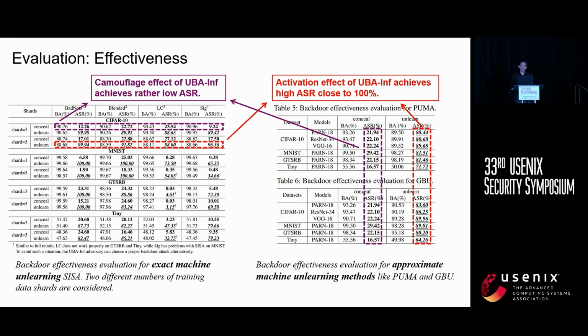For evaluation, we tested UBA-Inf on 4 datasets and 3 model architectures. We focused on benign accuracy and attack success rate. We evaluated both exact unlearning using full retraining and SISA, and approximate unlearning with 3 different algorithms. Results show that UBA-Inf not only achieves a low attack success rate of around 15% before unlearning, but also can effectively reactivate the backdoor after unlearning, with the ASR rising close to 100%.